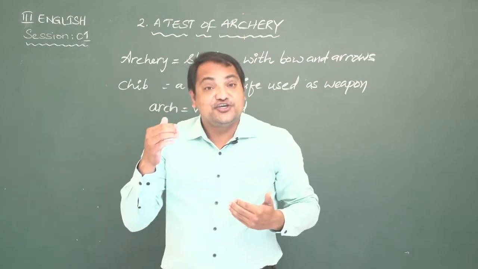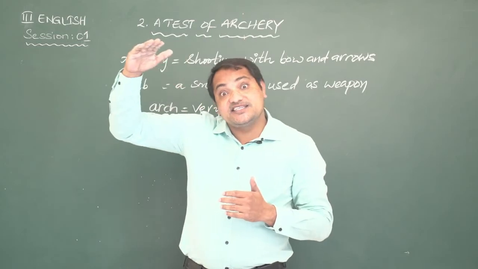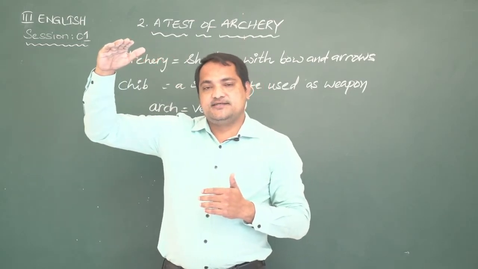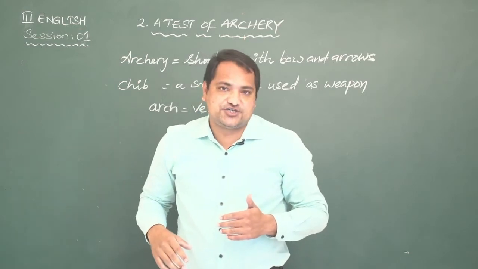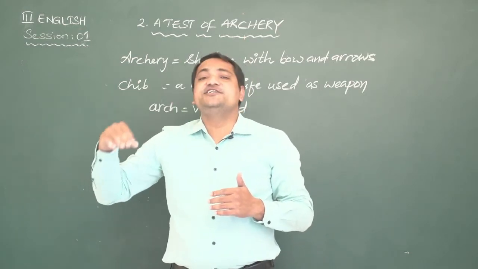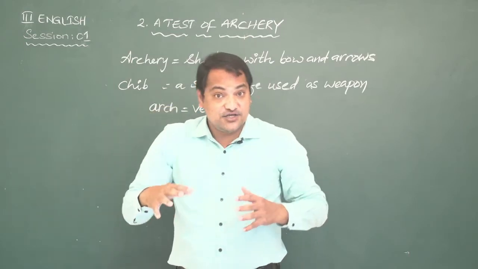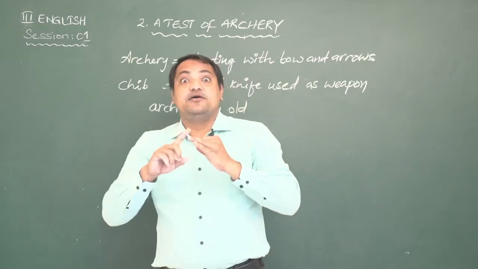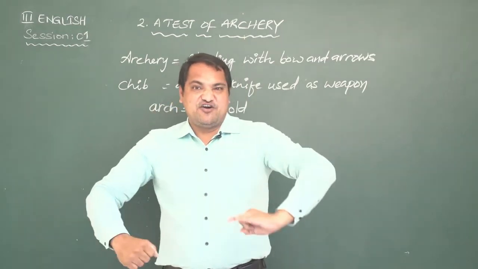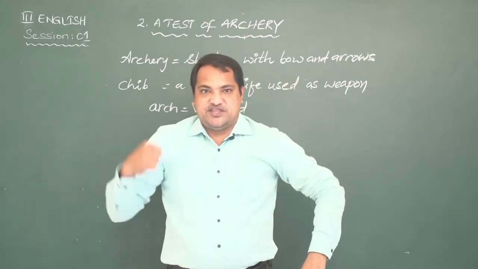Then we have Yudhishthir. Who's called Yudhishthir? The eldest of the Pandavas. He is also called by another name, Dharmaraj. But he is usually referred to as Dharmaraj. His name is Yudhishthir. Then Bhima, the second of the Pandavas, one who is known for his physical strength.